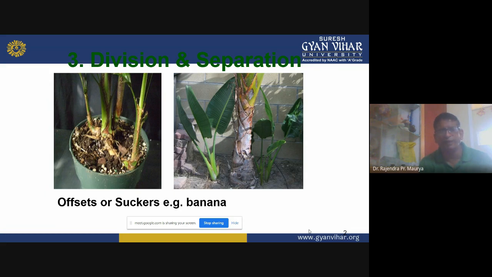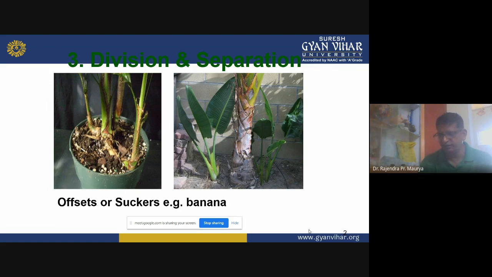We have to carefully separate them with a sharp knife. After that we treat them with rooting hormone, and we can put them in containers like pots, polythene bags, buckets, or directly in the ground.